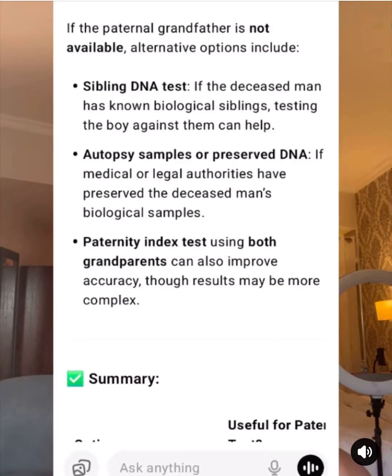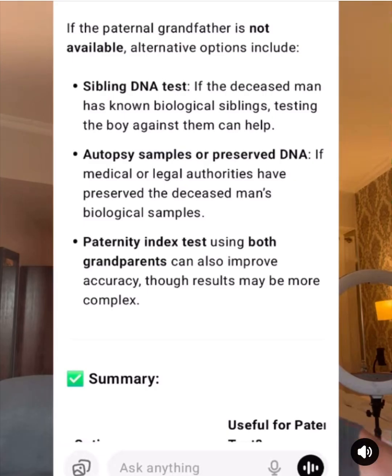Other testing, if the grandfather is not available, right? If the paternal grandfather is not available, alternative options include sibling DNA test. If the deceased man has known biological siblings, testing the boy against them can help. Autopsy sample or preserved DNA, like Mohbad's, when they exhumed and carried some parts.